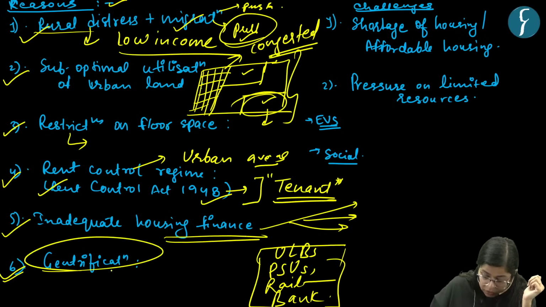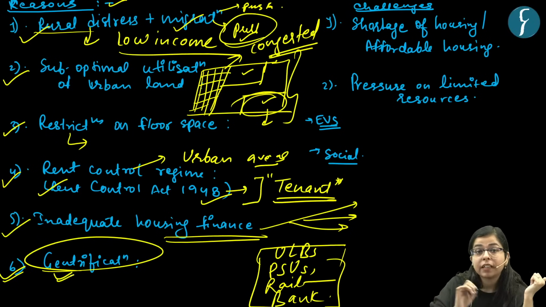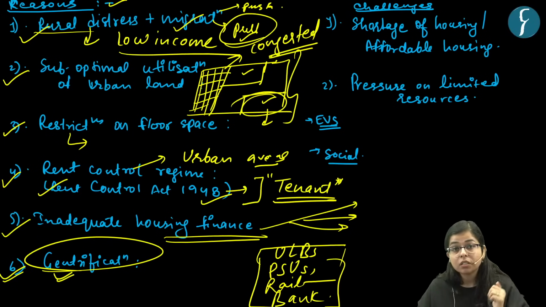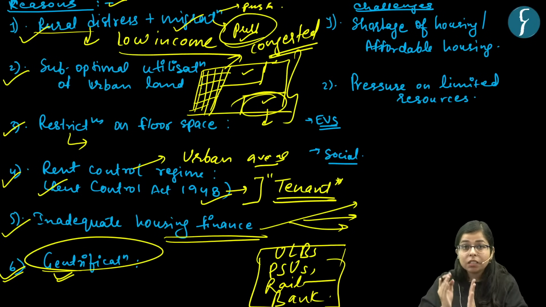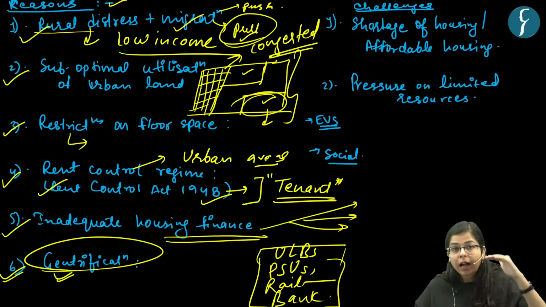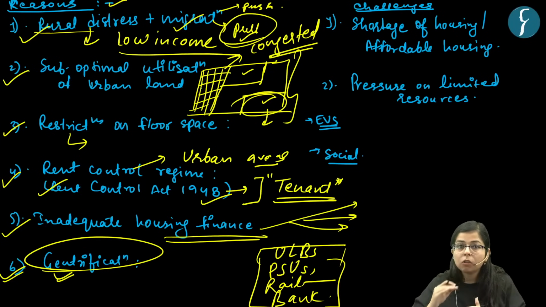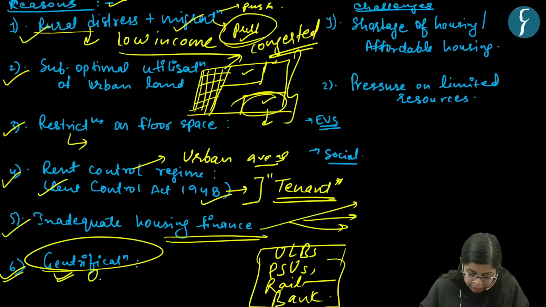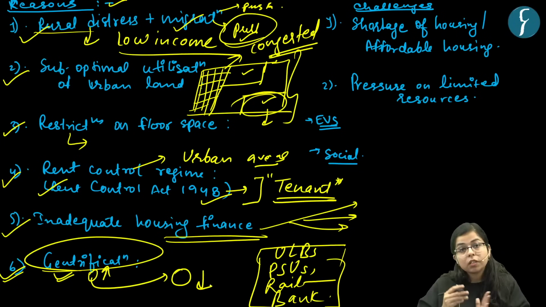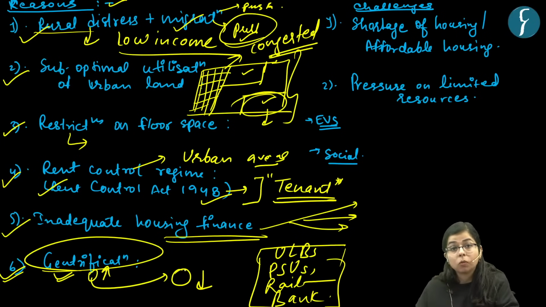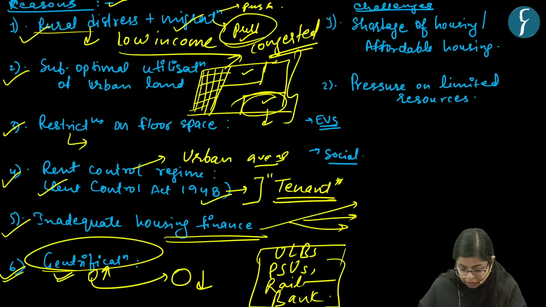And another issue in society, if you see, there is a term called gentrification. Now what is gentrification? This is a term for when there is a movement of higher income people to a lower income society. Say the people who have higher income are moving to a society where the cost of living is low, right? And there may be certain factors for it.